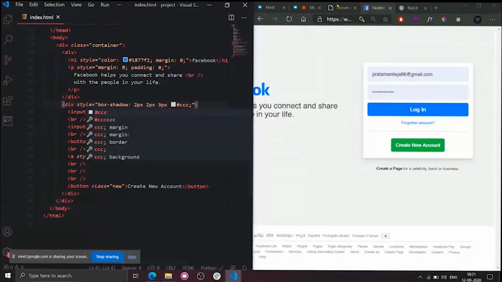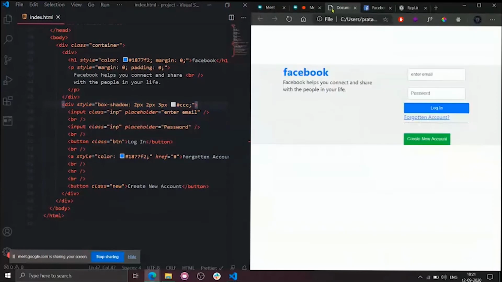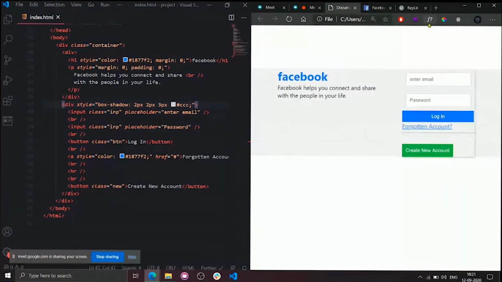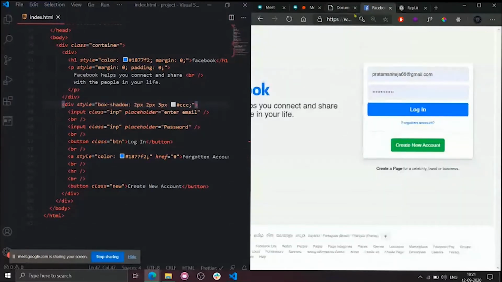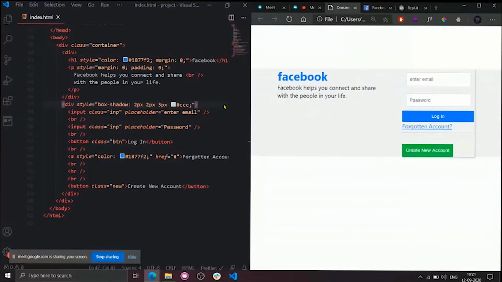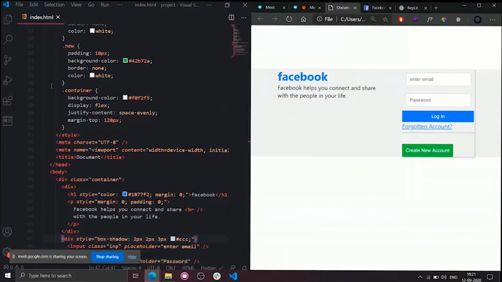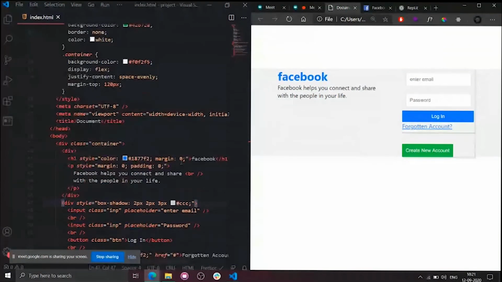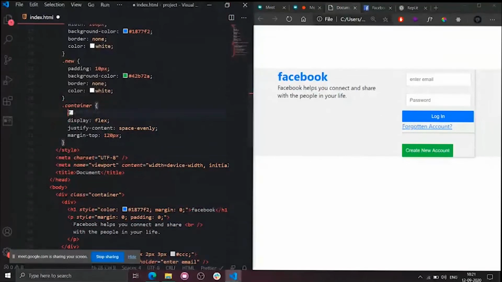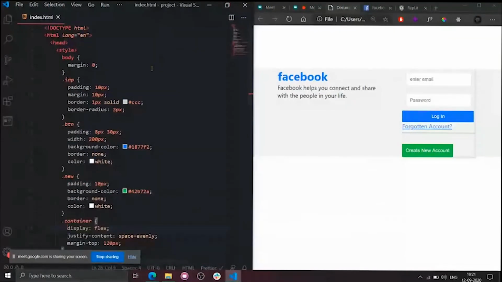What will happen? Let's see. Okay, come on. Where is that thing? Yeah, as you can see, it is not exactly replicating this. Okay, let me do one thing. Instead of keeping this background color for this parent, I will keep it for the entire body. Where is the background color of the container? I will change this to the body tag so that it is applied to the entire page.